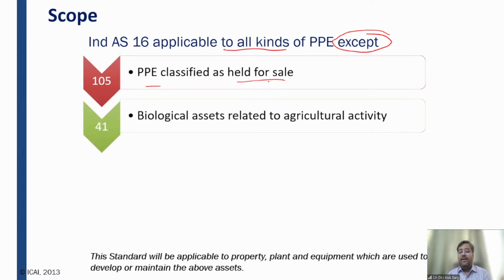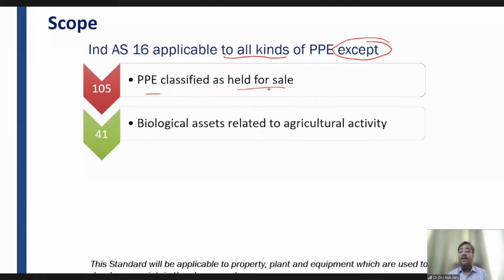Maruti Suzuki India Limited, car. So Maruti is manufacturing and selling car. So friends, cars are PPE or cars are inventory for Maruti? What is your view? DLF is selling flats. DLF is selling properties. Whether these properties are PPE or these properties are inventory for DLF. What is your view, guys?